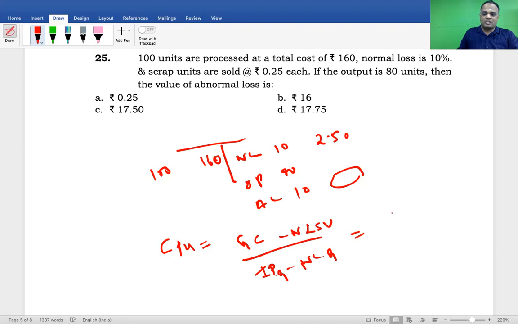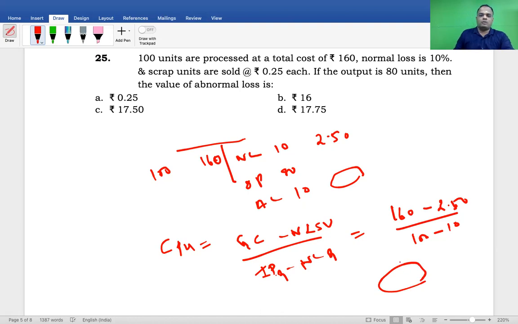Gross cost 160 is the gross cost. That's the one and only cost given. Minus normal loss salvage value 2.5. Then divided by input quantity 100, whereas normal loss quantity is 10. Therefore, denominator is 90. So, what is the answer? 160 minus 2.5 divided by 90 is equal to 1.75 or 17.5.